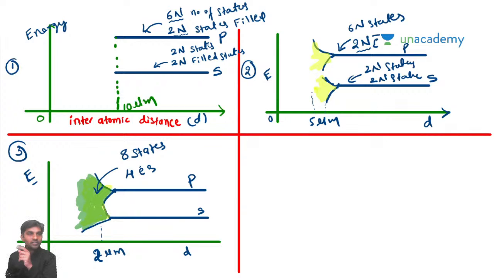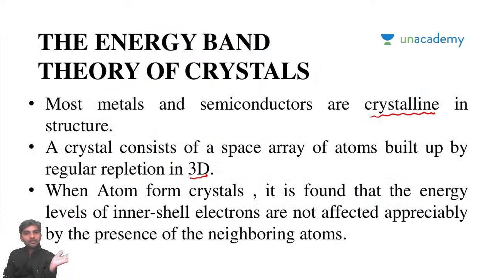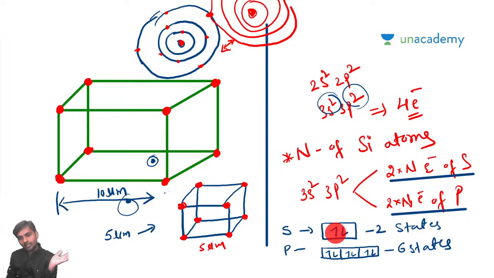Just pay attention here. So what I'm trying to say is, initially when the interatomic distance is very high, 10 micrometers, you will be having the S orbital, which has 2n states, and those 2n states are completely filled, right? It means if you have two electrons, you can fill 2 electrons in an S orbital. This is 3s2.